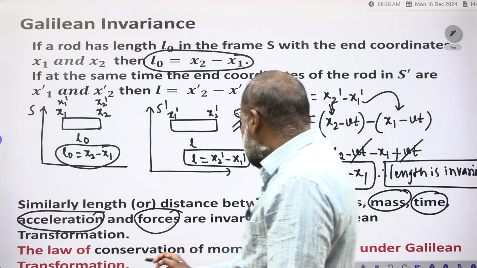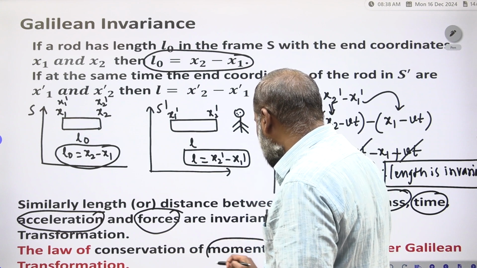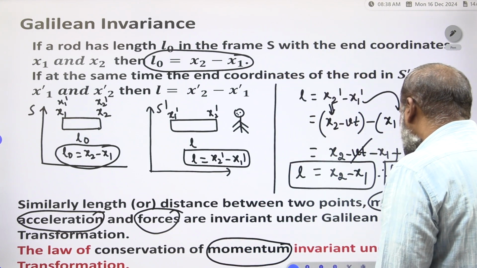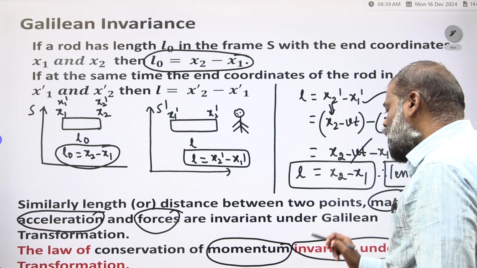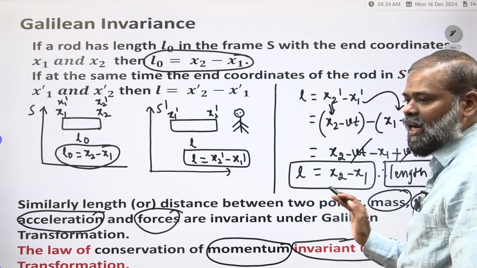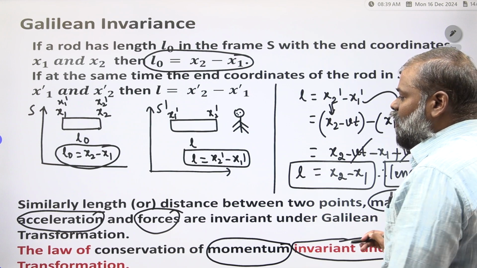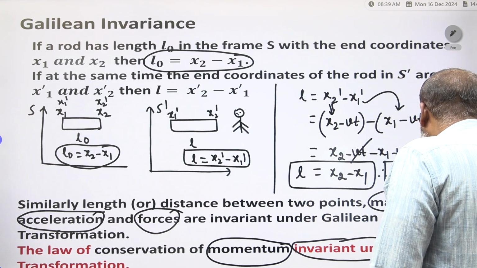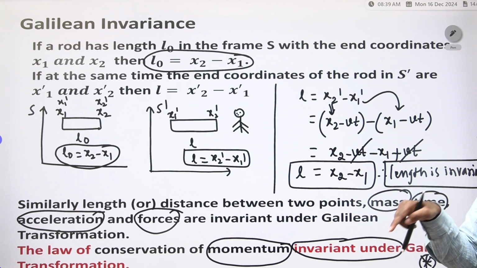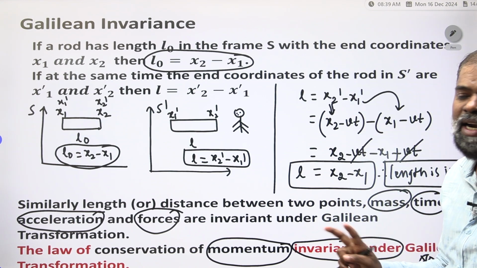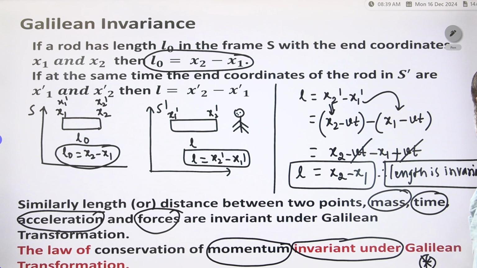The law of conservation of momentum is invariant under the Galilean transformation. So, please remember this statement also. Momentum is variant, but the law of conservation of momentum is invariant under the Galilean transformation. Clear? So, this is the Galilean invariance.